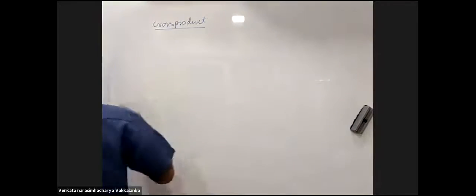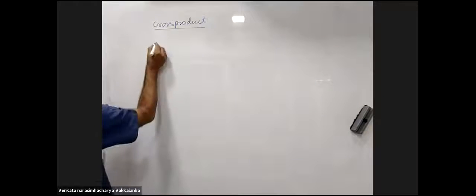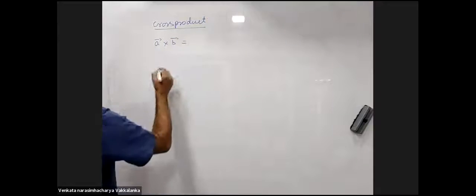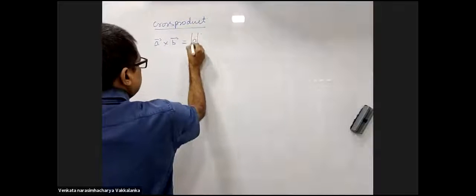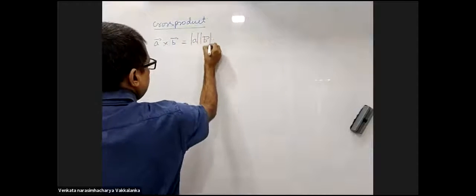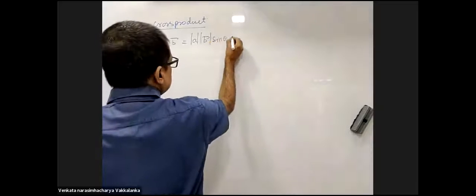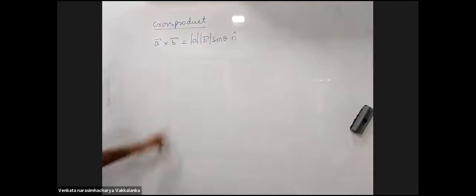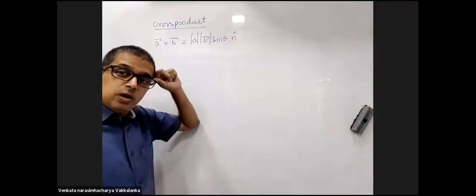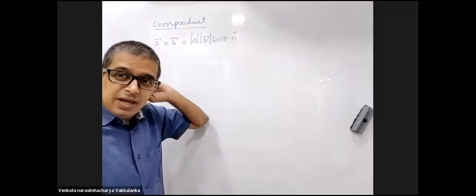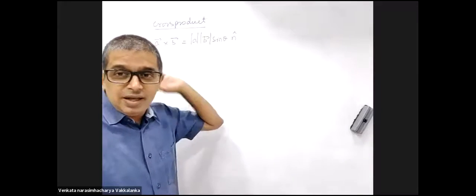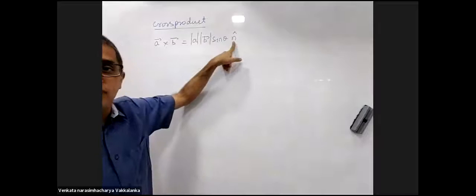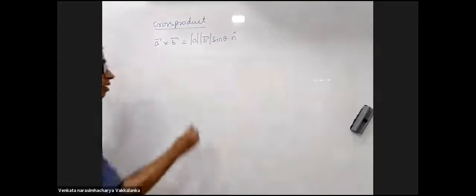How do we do a cross product? Have a look at this first of all. A cross B equals magnitude of A into magnitude of B into sine theta into n cap. What was dot product? A dot B is AB cos theta, right? Here it is AB sine theta, but then you are putting a unit vector as well there.